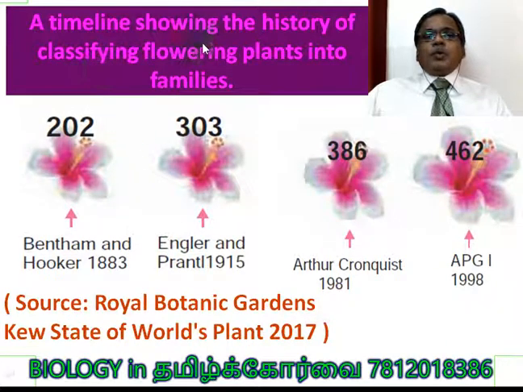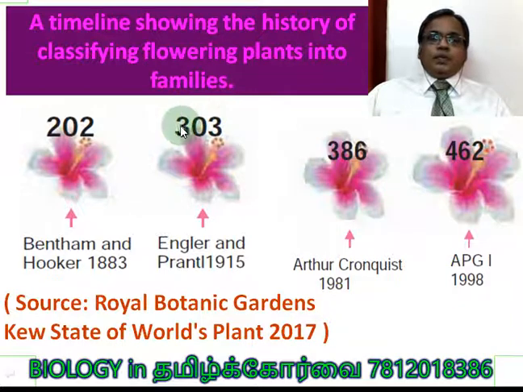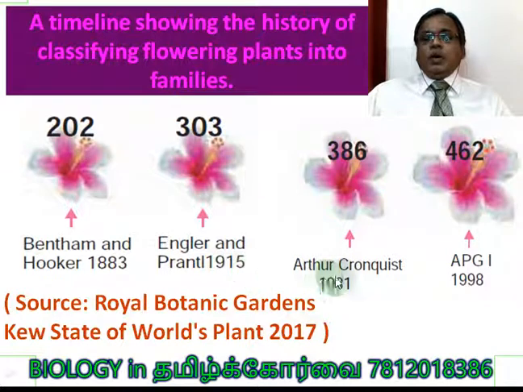Now, a timeline showing the history of classifying flowering plants into families. A timeline starting from Bentham and Hooker, 1883. They considered 202 families. Engler and Prantl considered 303 families in 1915. Arthur Cronquist considered 386 in 1981.